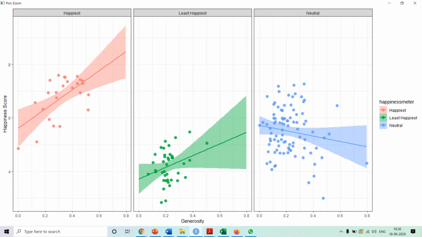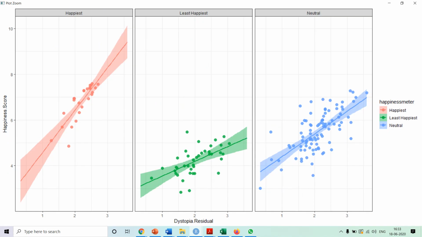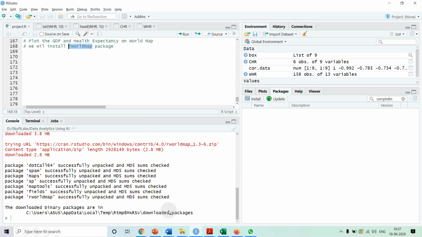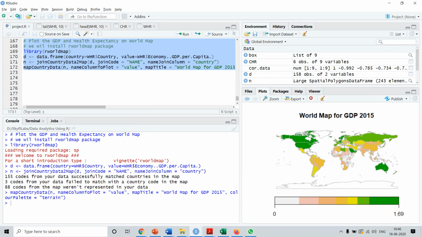Similarly, for the freedom, for generosity, and for dystopia residual. Okay, and then finally we want to plot the GDP and health expectancy on the world map. For that we need to install the rworldmap package. So we are installing this package. Okay, we could install this package. After that we are using this rworldmap library over here.